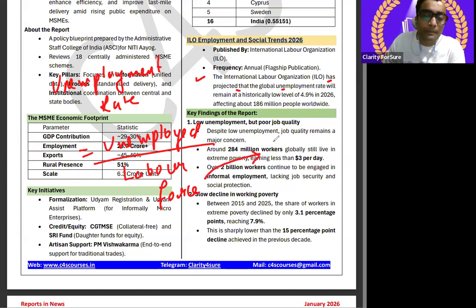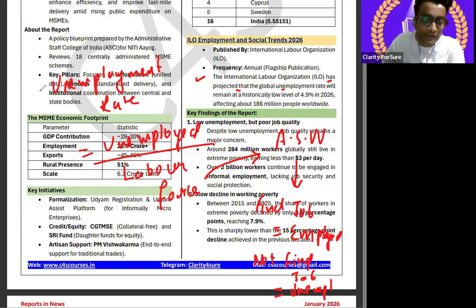लेबर फोर्स में कौन आता है? People who are actively seeking work, right? तो actively seeking work होगा, and then they are able to find a job. ठीक है, तो वो हो जाएगा employed. और not find job, if they are actively seeking work and not find job, so वो क्या हो जाएगा? The people are unemployed. So this is the formula of unemployment.